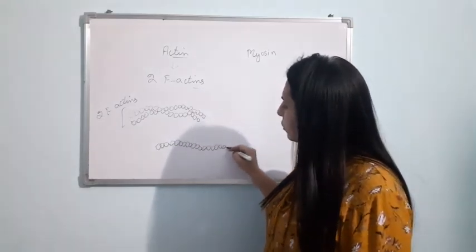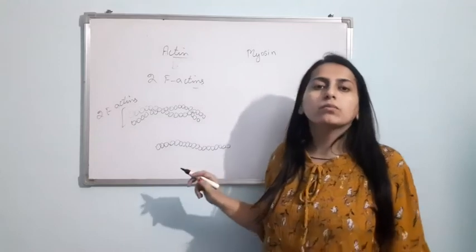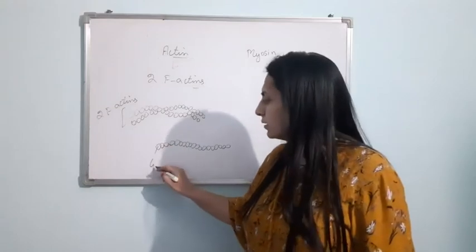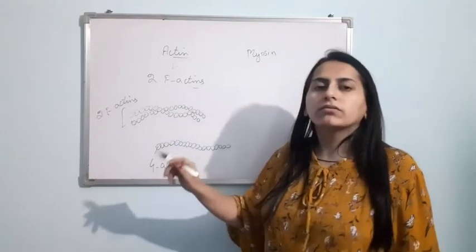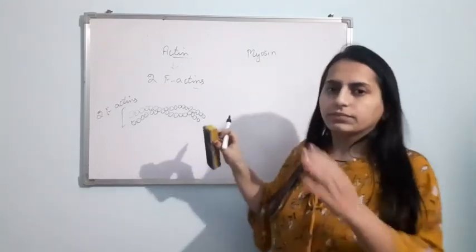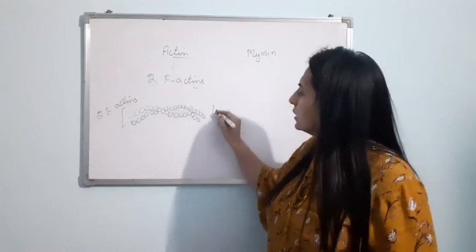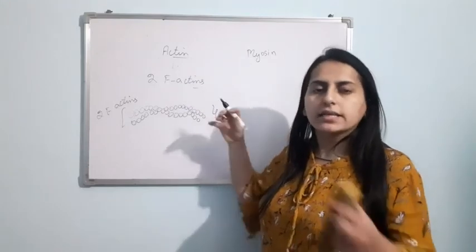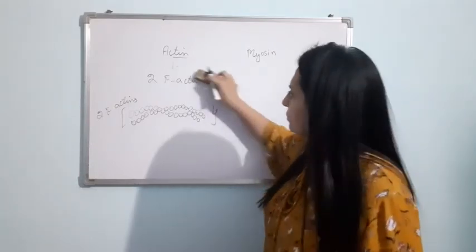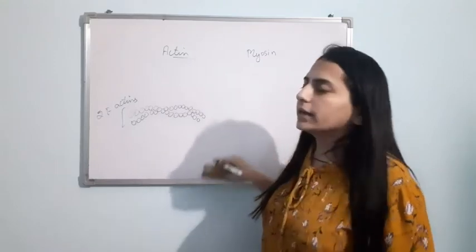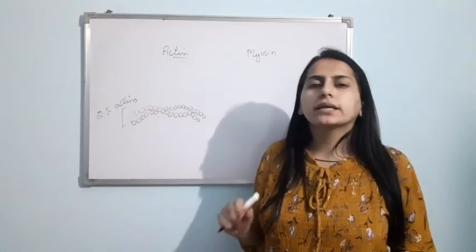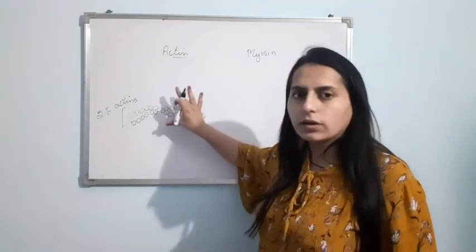Here you can see this is a polymer made up of monomeric units. These circles represent the monomeric unit, that is G-actin. So each F-actin is made up of the monomeric unit G-actin. Clear? These two F-actins together are helically coiled and make up the actin contractile protein. Now in the actin contractile protein, two more proteins are present. One is tropomyosin and the second is troponin.